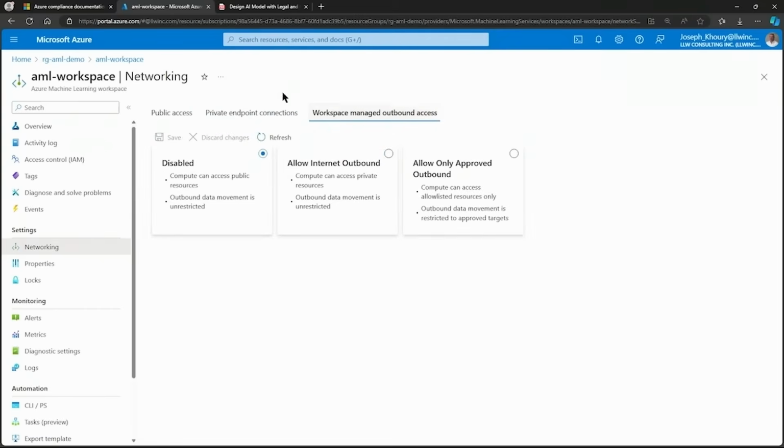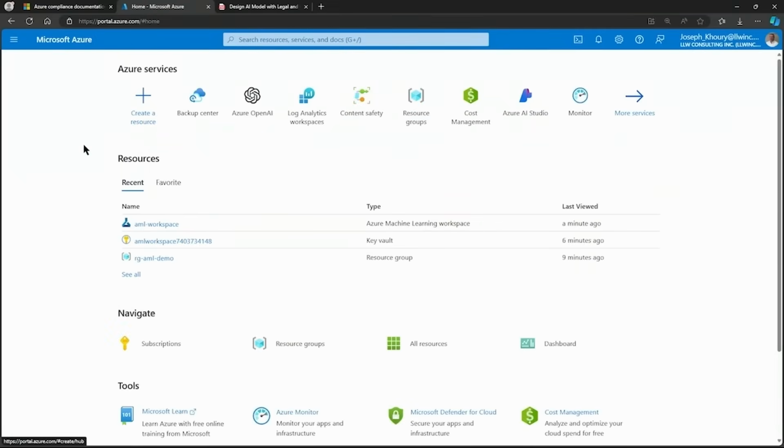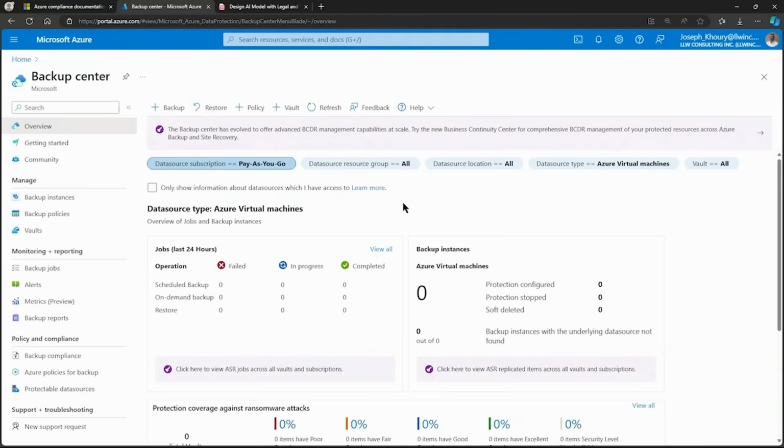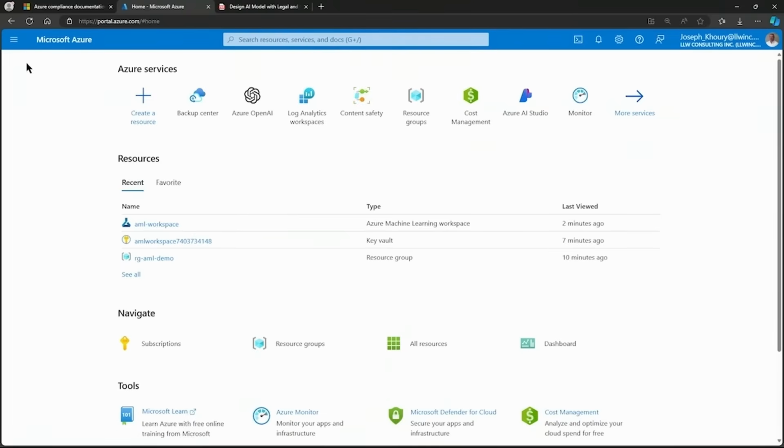Next, and I'll go back to the home page for this, is implementing regular backups and data recovery procedures. So in my Azure Services list, I'll select Backup Center. And this allows me to schedule regular backups of my data and models to protect against data loss. It also allows me to plan and implement disaster recovery procedures to ensure that we can rapidly restore services in case of a failure.